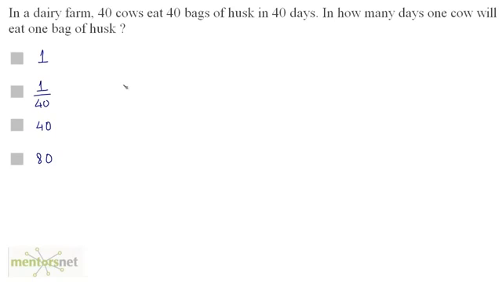In a dairy farm, 40 cows eat 40 bags of husk in 40 days. In how many days will one cow eat one bag of husk? So what are the quantities here? Well, we have number of cows, number of bags, and number of days. Let us analyze cows and bags. If you increase the number of cows, the number of bags required will also increase. Hence, these two quantities are directly proportional, right?